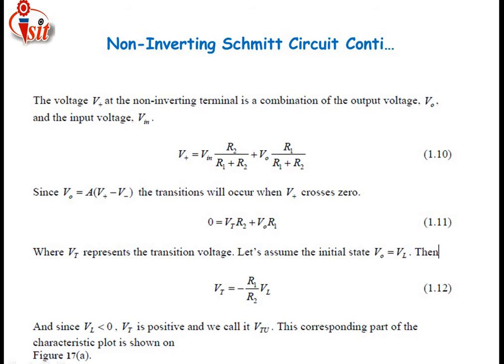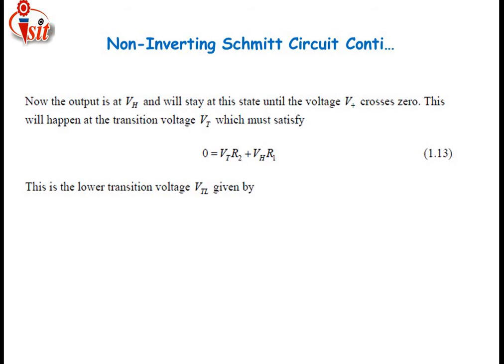And since VL is less than 0, Vt is positive and we call it the upper threshold voltage. This corresponding part of the characteristics plot is shown in the figure.